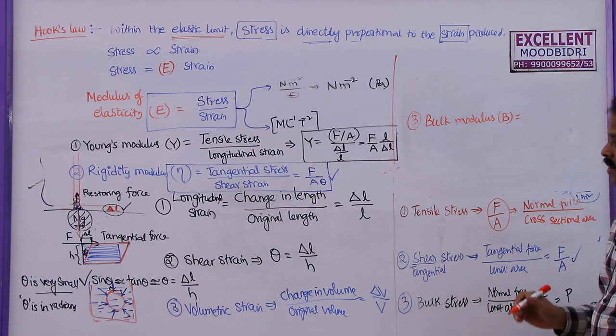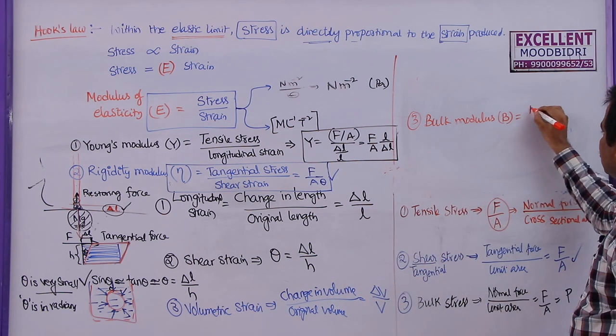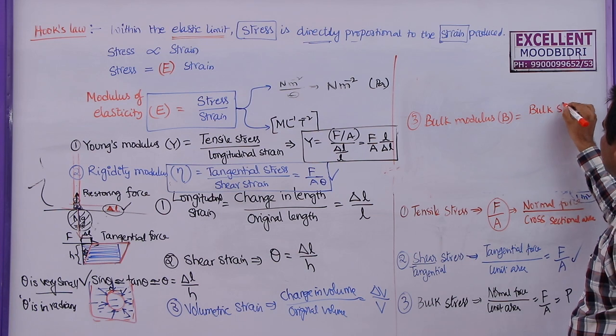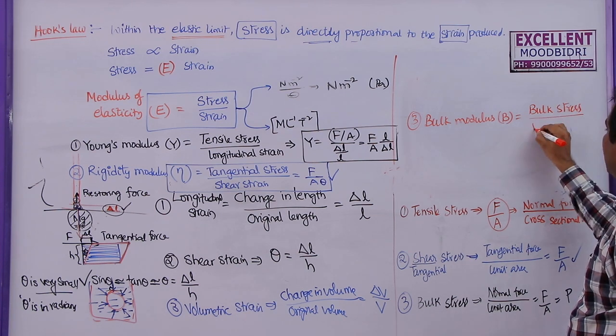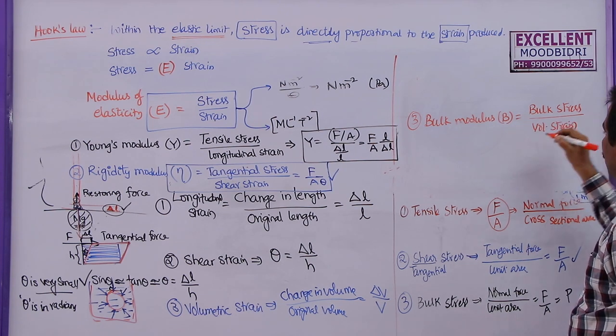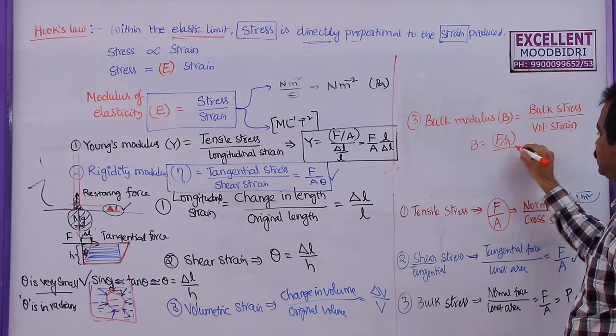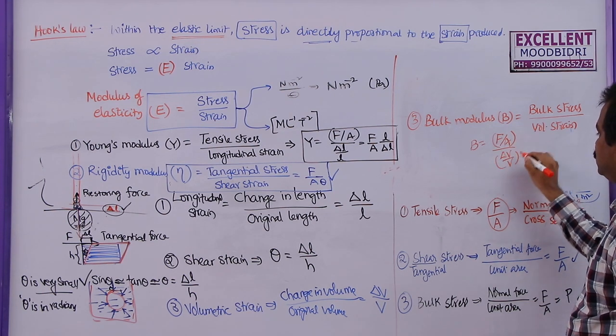So the third one, bulk modulus B, is given by bulk stress by volumetric strain. Once again, B is given by force by area acting, divided by change in volume by original volume.